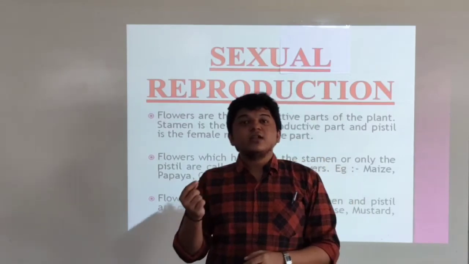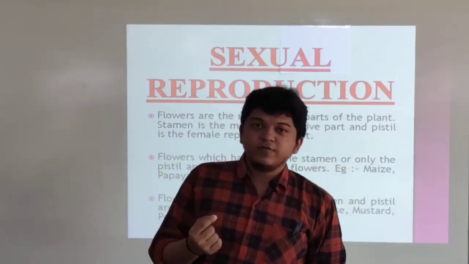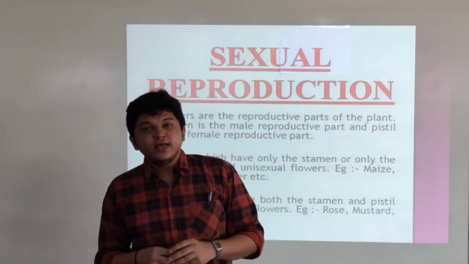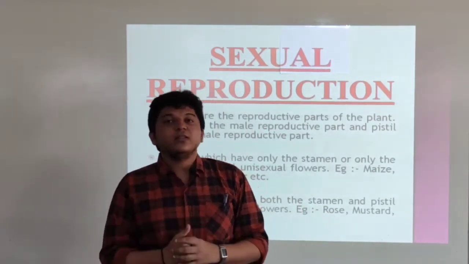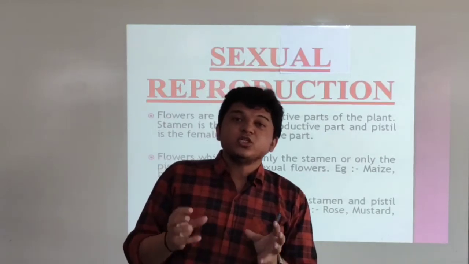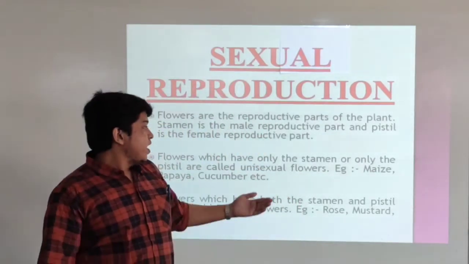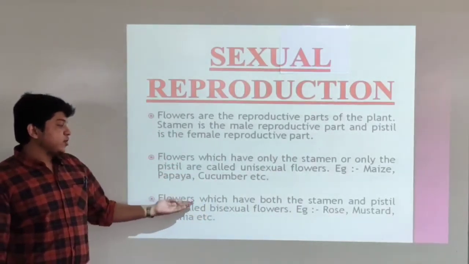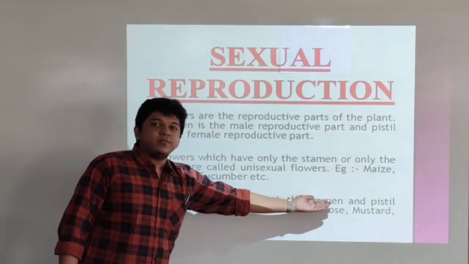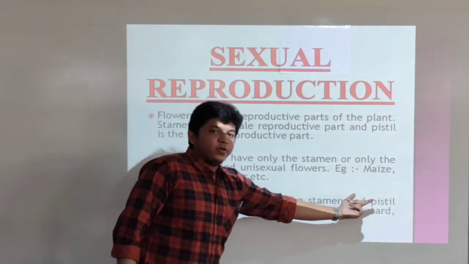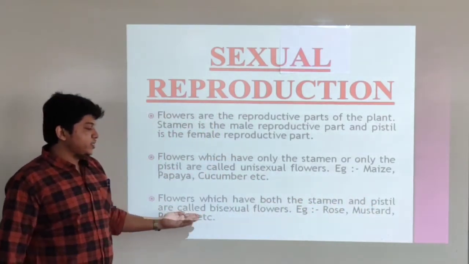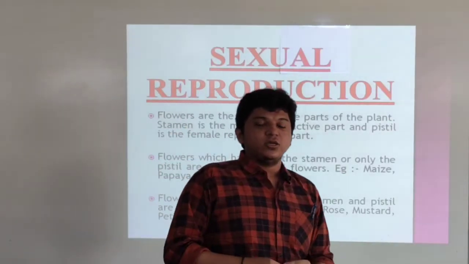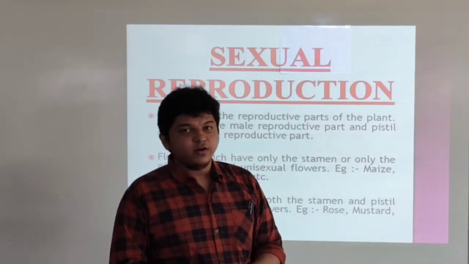So if a single reproductive organ is there, whether it is a male reproductive organ or female reproductive organ, then those flowers or those plants are called unisexual flowers, having a single sex organ. And suppose the flower has both the stamen and pistil, male and female, then it is called bisexual. Bi means two, having two sexual organs, so they are called bisexual flowers.